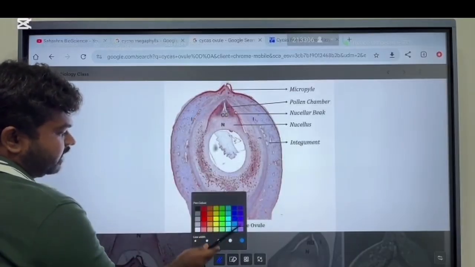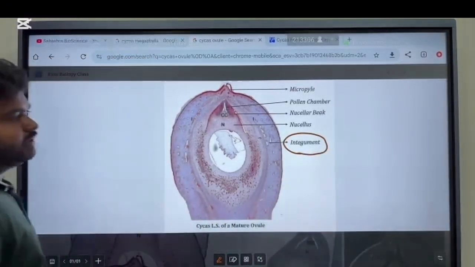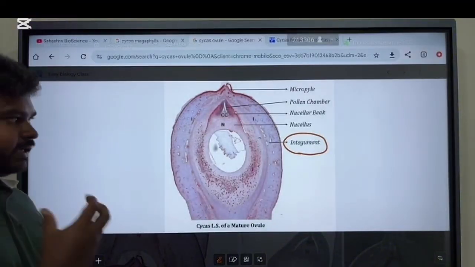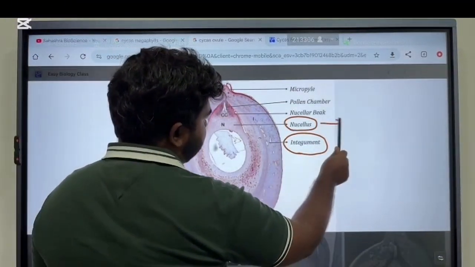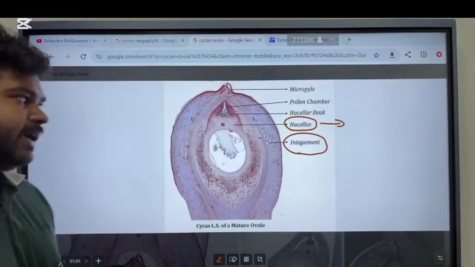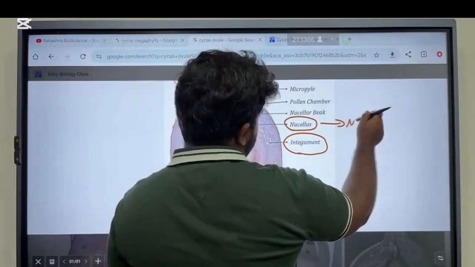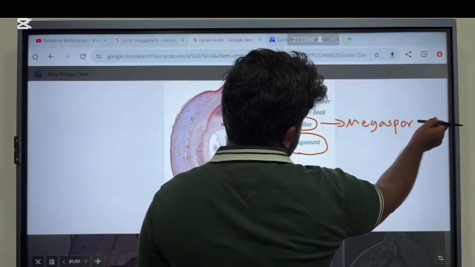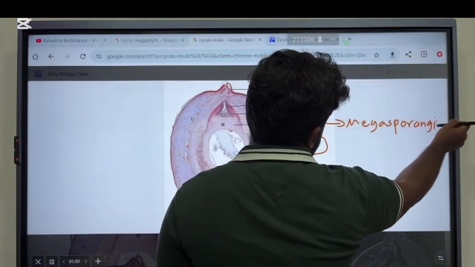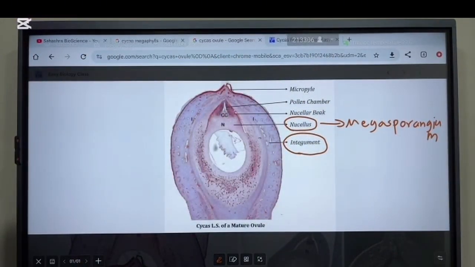This protective structure is called the integument, right? Integument is the protective structure. Then this nucellus, this is the megasporangia. හරි අපි megasporangia කියලා කිව්වට ඒකට nucellus කියලා තමයි සාමාන්‍යයෙන් කියන්නේ. All right. So nucellus is the megasporangium.